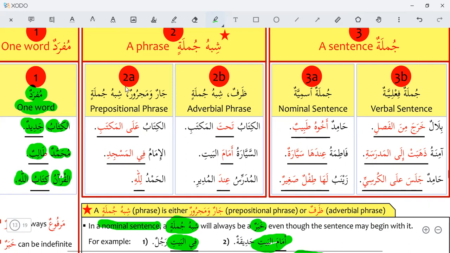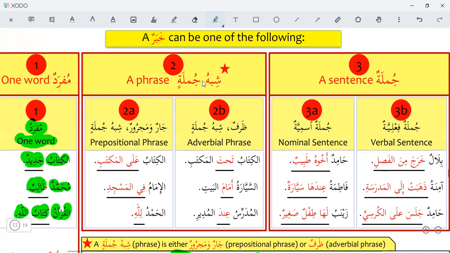Second is shibhu jumla, a phrase. Shibhu jumla has two kinds. Jar and majroor, prepositional phrase. Shibhul jumla, prepositional phrase. Like al-kitabu alal maktabi, the book is on the table.